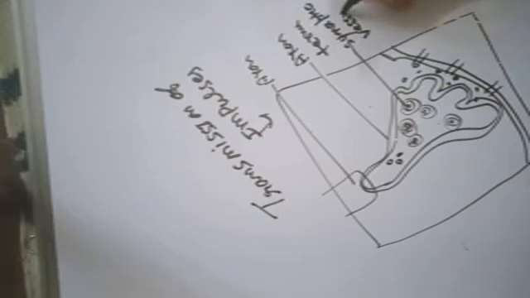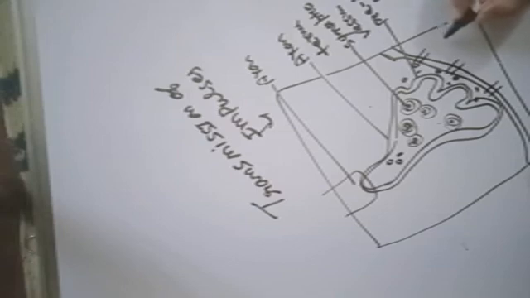Synaptic vesicle, presynaptic membrane, synaptic cleft, postsynaptic membrane. These are the receptors.